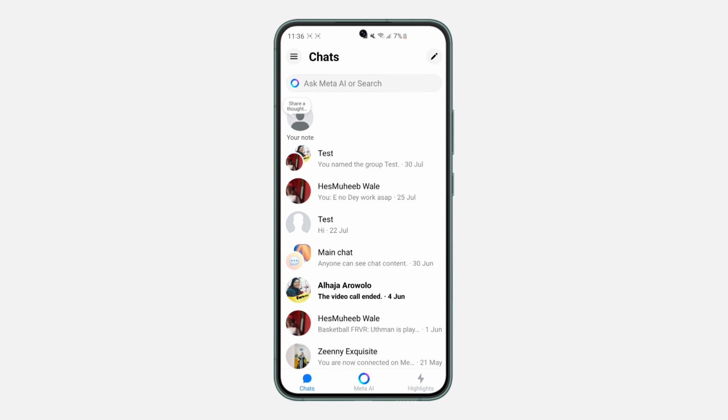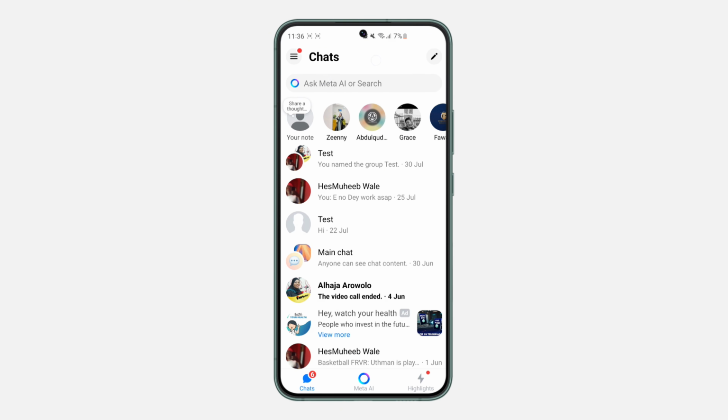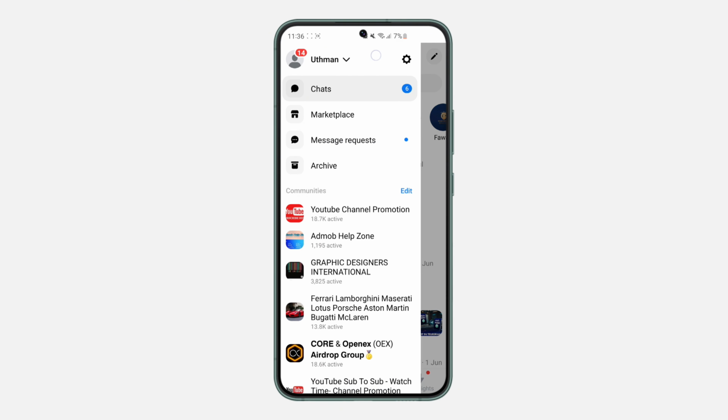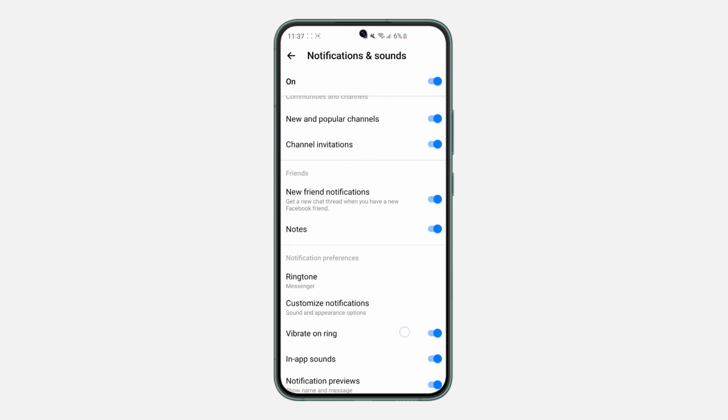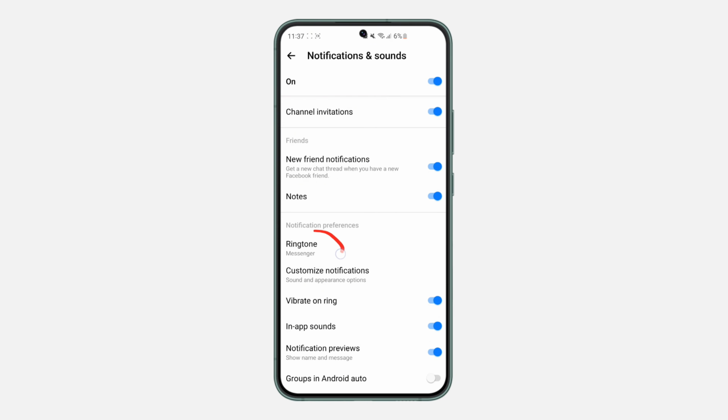The first thing is open Messenger and you need to click on these three lines at the top left corner. Once you click on it, click on this gear icon to open up your settings. Once you get to settings, scroll down and click on notification and sounds. Once you click on it, you are going to see the option for ringtone.